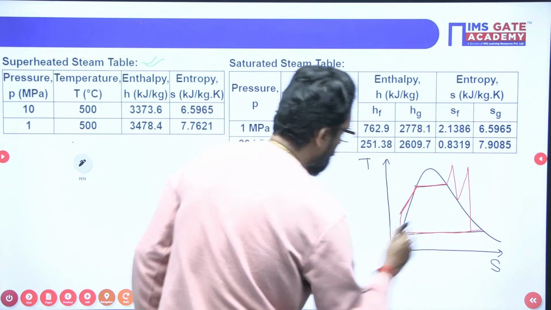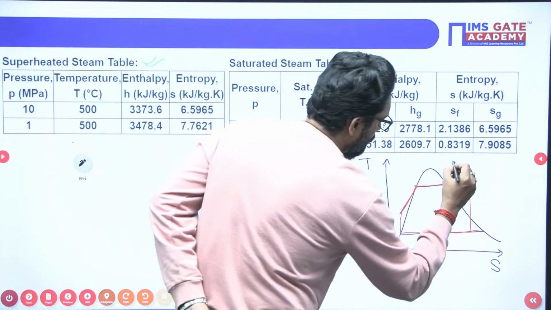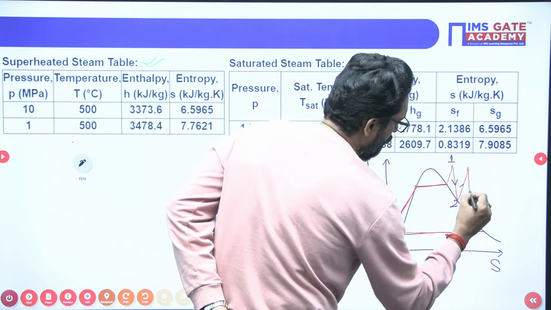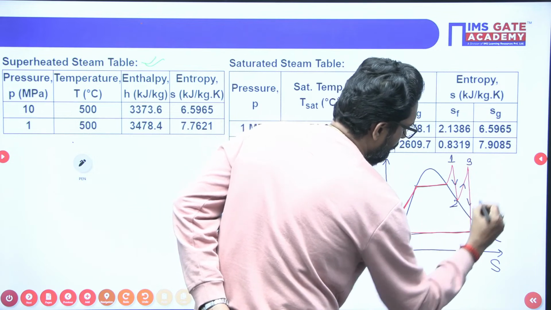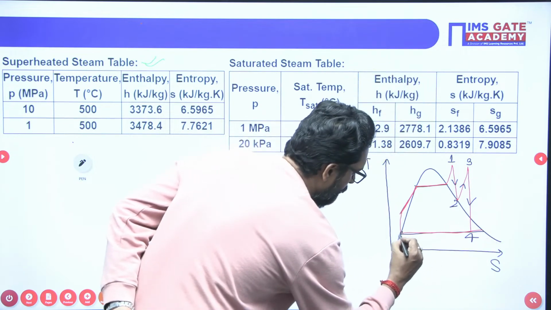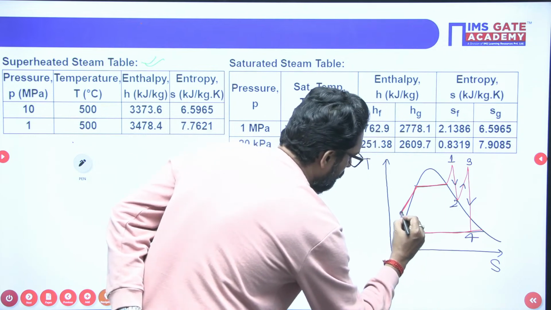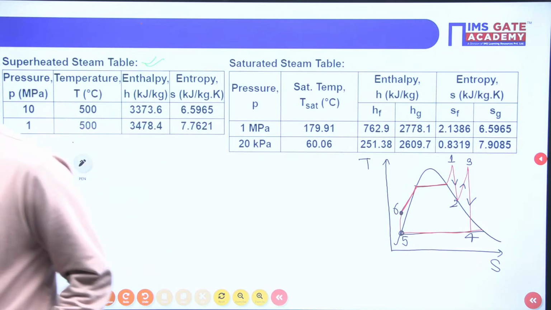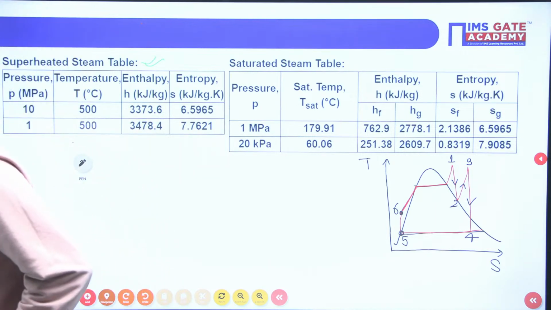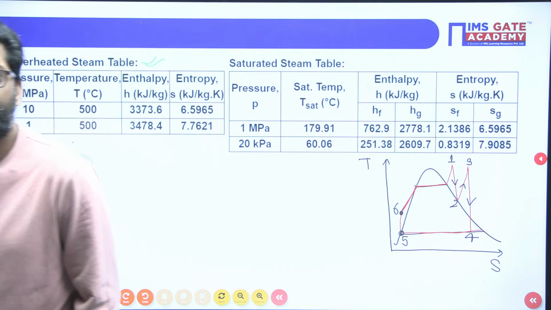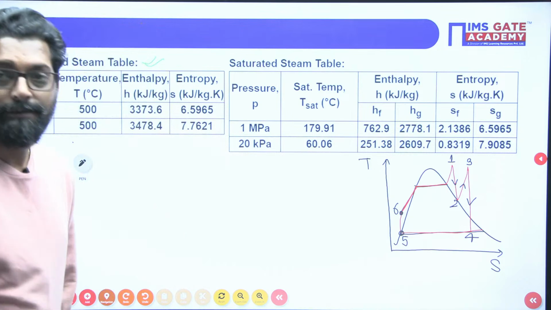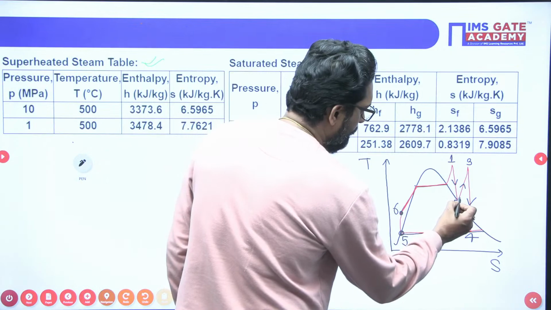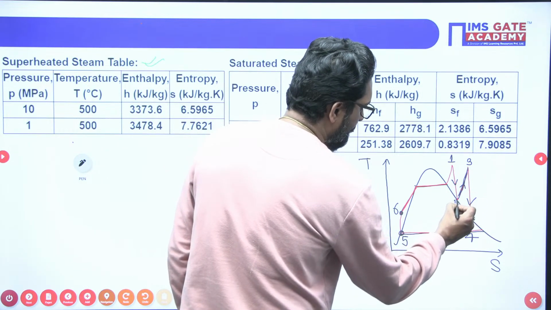TS diagram. Okay. This is the entry to the first turbine: 1, 2, 3, 4, 5, 6. Dryness fraction will be checked. Dryness fraction is wrong, Rahul. Dryness fraction is 0.979. Okay. So 2 to 3, this is a reheat.